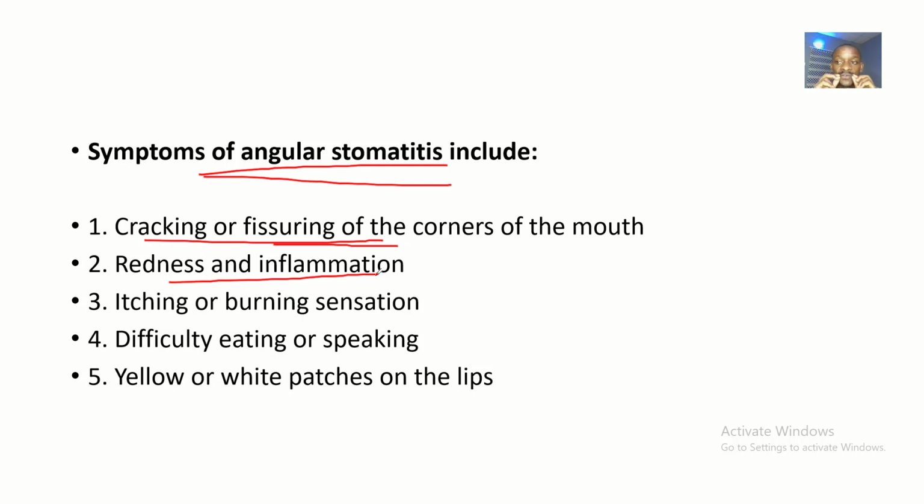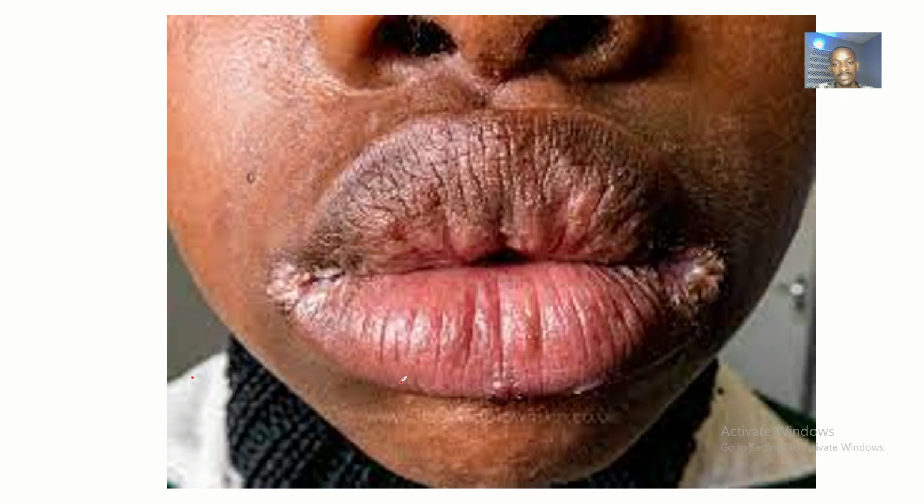That region of the body will be red and will be inflamed. Then we have itching and burning sensation. We have difficulty in eating or speaking. This is because you have a wound here. It is an inflammation, it's paining you, so you won't like to open your mouth too much. Do you understand? So you have difficulty in eating and speaking. Then yellow and white patches on the lips. Okay, so this can extend to the lips where you have yellow and white patches.